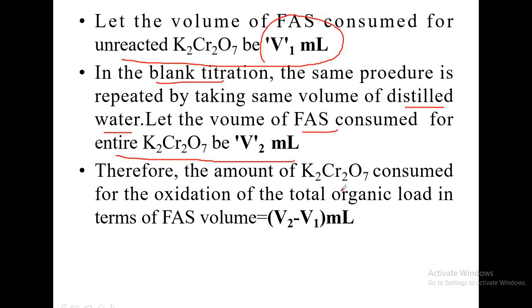Therefore, how much dichromate is consumed for the oxidation of the organic load? We can calculate it in terms of FAS volume, by subtracting V1 from V2. If you subtract the back titer value from the blank titer value, then you will get to know how much dichromate has been consumed by the waste, and that corresponds to the chemical oxygen demand.